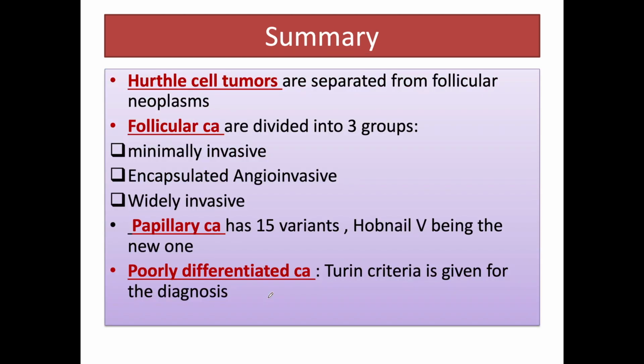Then Hurthle cell tumors are separated from follicular neoplasms. Then follicular carcinomas are divided into three groups: minimally invasive, encapsulated angioinvasive, and widely invasive. Papillary carcinoma has a total of 15 variants, the hobnail variant being the new one added in this edition. And the Turin criteria is used for the diagnosis of poorly differentiated carcinomas of the thyroid.